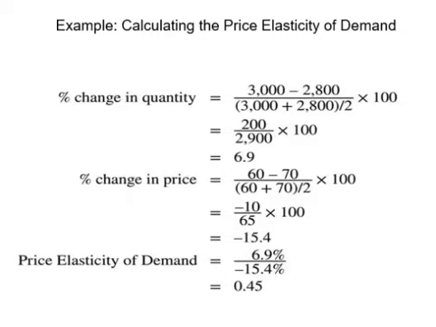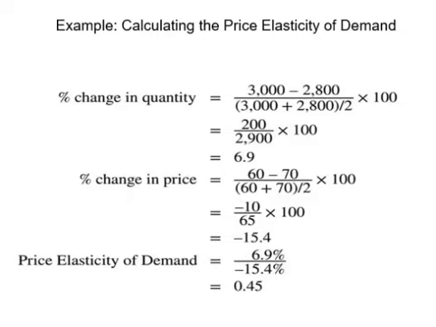Anyway, to calculate the percentage change in quantity, we take the new quantity level 3,000 minus the old one 2,800, then divide the result by the average of those two quantity levels. As you see on the screen, we get the percentage change in quantity is 6.9%.